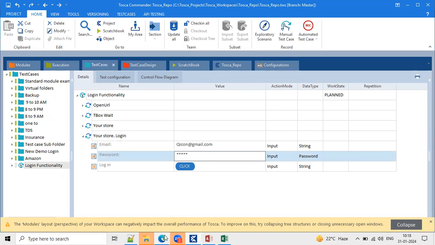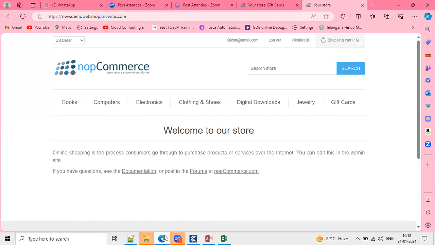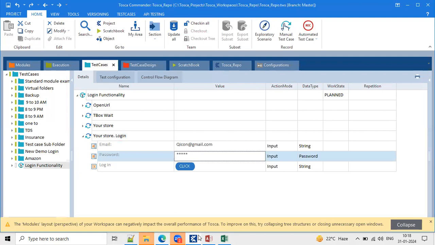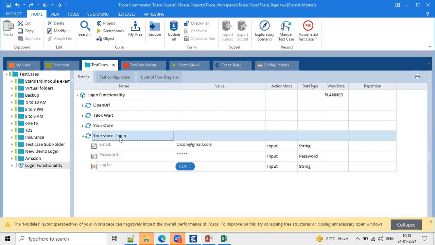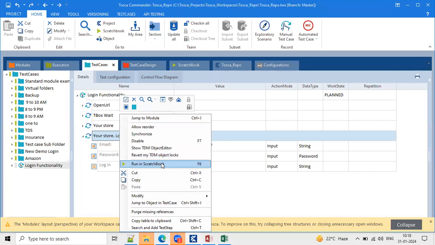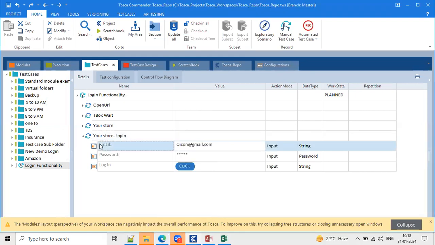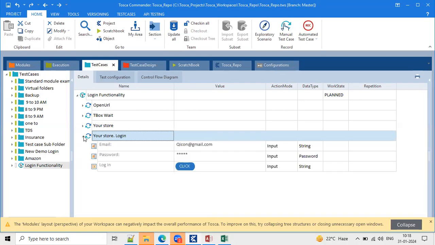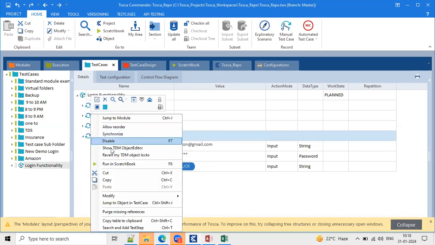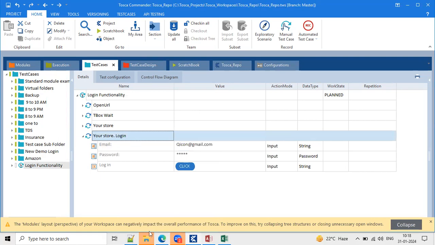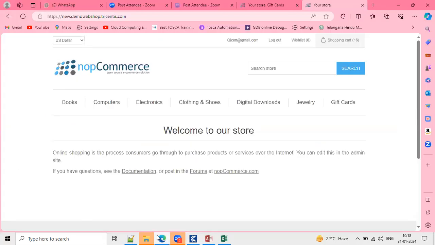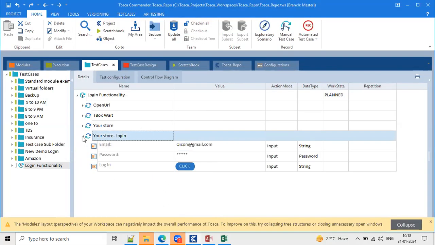Right, I understood that. My question is, as per our test case, validating the email ID and password is the fourth test step of our test case, right? Yes. And you just clicked on your store.login and executed from the respective test case, right? Yes. It is a kind of debugging. If you want to check a particular step, you can go and execute that. So before executing, make sure that the same page is open in a browser. That's it. I have not executed the entire flow.